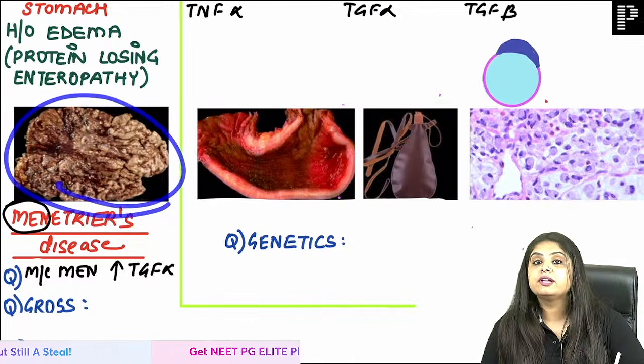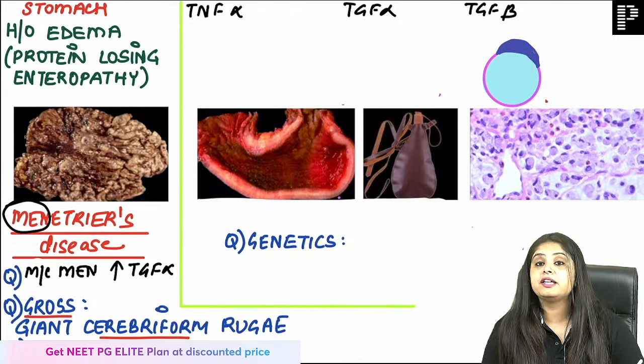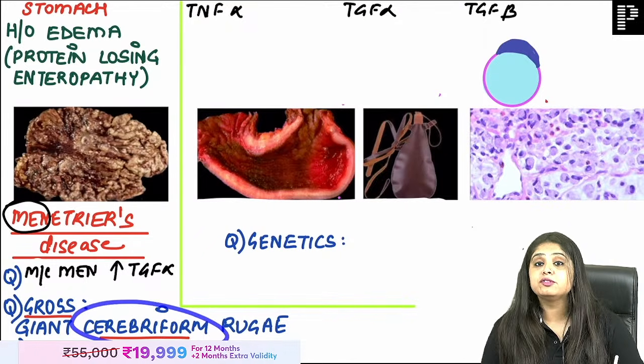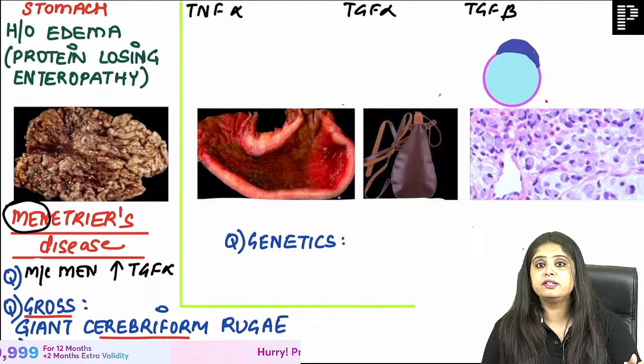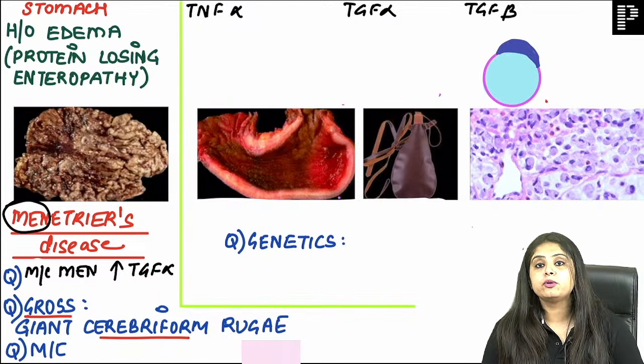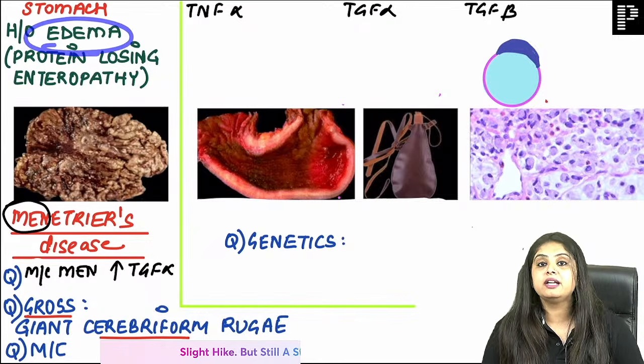Anyway, the stomach is looking like the brain. Brain means this is cerebriform rugae. They are giant cerebriform rugae. The rugae have become so big. They have become big and they have become useless. Useless as in they are not absorbing the protein. All the protein is going, ma'am. All the protein is getting lost. My patient is landing up with edema.